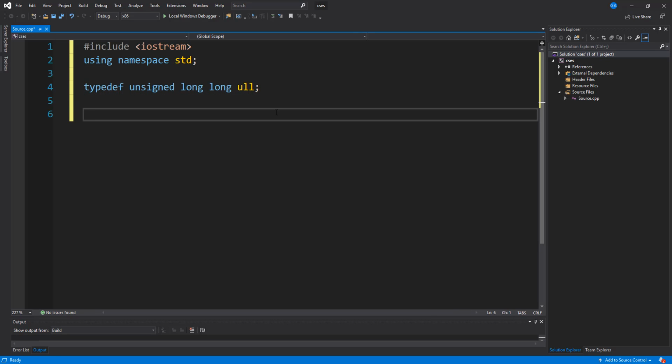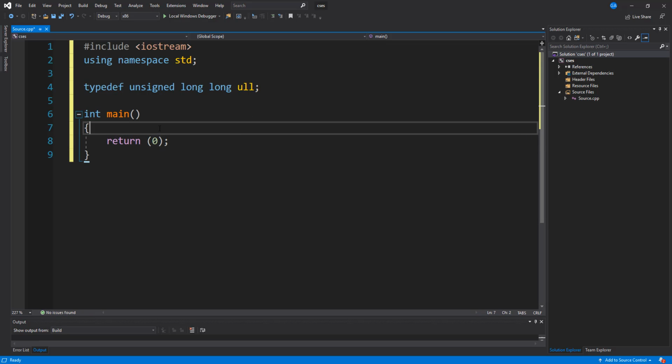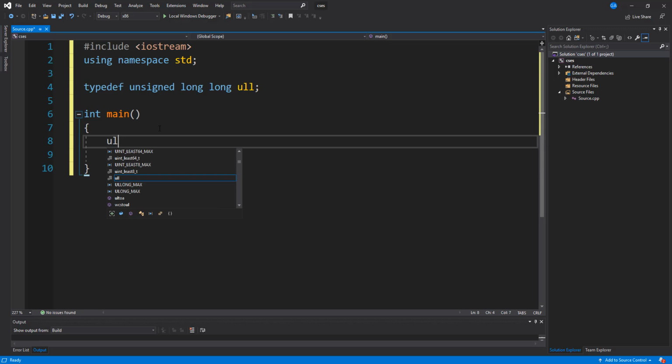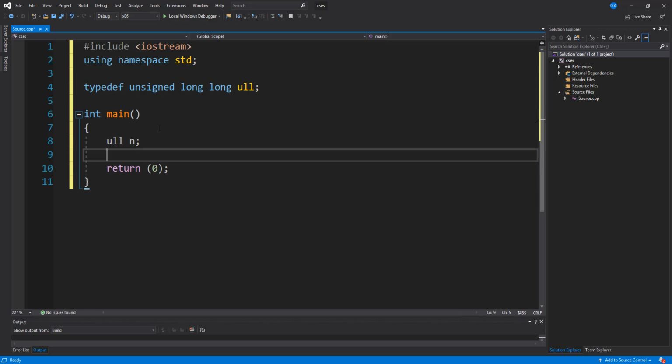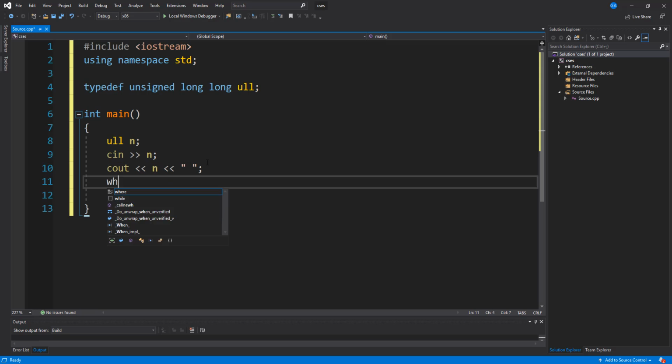All right, so what we need to do is let's just create the algorithm using main. So what we need to do is create a variable. We'll call this n, and we need to go ahead and take in our input. What we need to do is output n, because we're going to go ahead and mutate n once we start looking at the while loop, so we won't be able to actually print out the first value. So we need to take care of that outside of the loop. And the next thing we want to do is actually implement the loop.